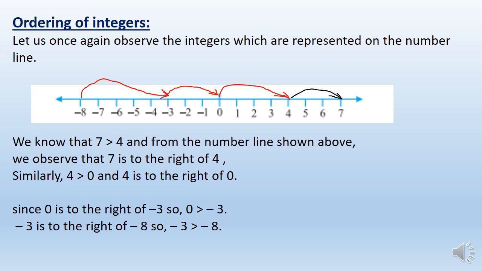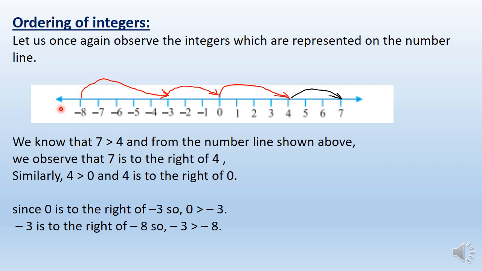Ordering of integers. Now you know what order means? We know two orders, ascending and descending. Now we have to observe ordering of integers and how it depends. Let us once again observe the integers which are represented on the number line. As we know on the number line, right of the 0 are positive numbers, left of the 0 are negative numbers, and after 0 come 1, 2, 3, 4 in this direction, and before 0 come 1, 2, 3, 4 in negative,